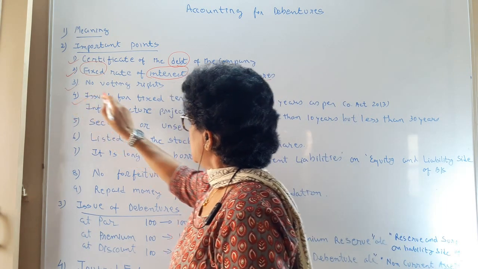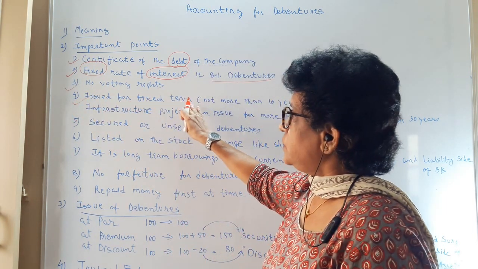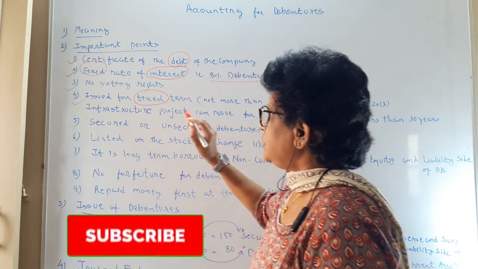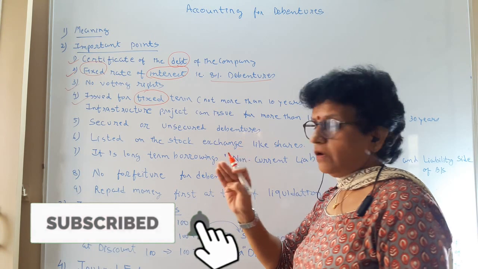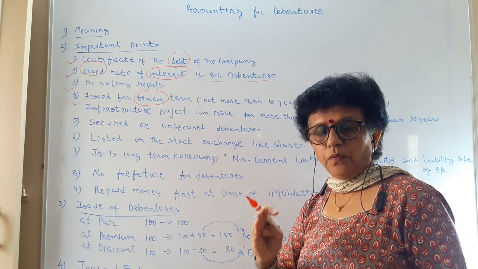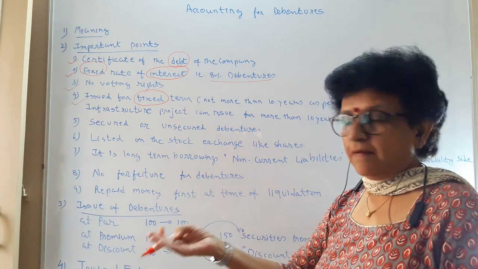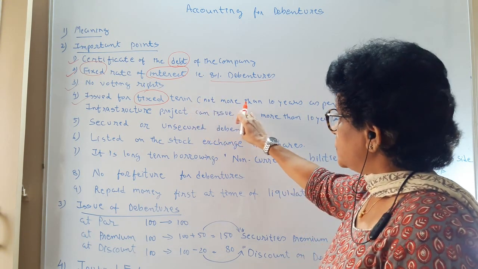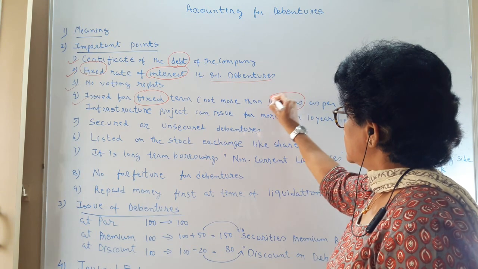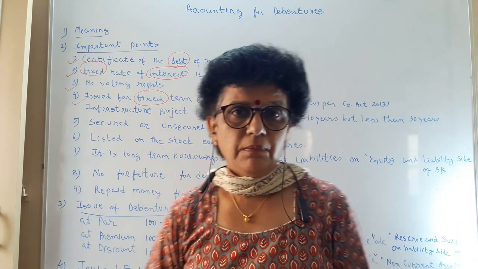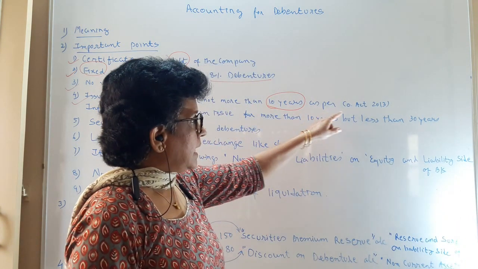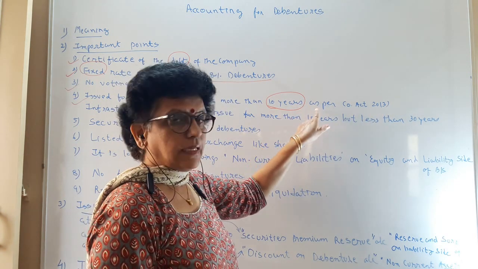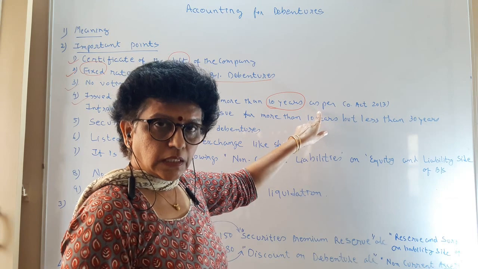Next, issue for a fixed term. You are issuing the debenture for a fixed duration. Very specifically you have mentioned the date of redemption, when the debenture will be repaid. Such a term should not be more than 10 years. For your MCQ you have to remember, as per the Companies Act 2013, not more than 10 years for any debenture to be issued.